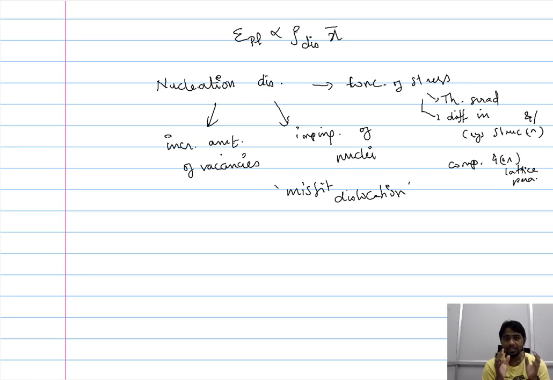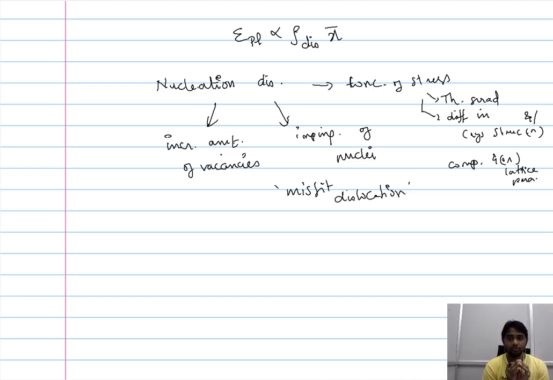So all these are not formed because you impose an external stress. These are formed within the material because of the condition that the material is exposed to, or because of the changes that the material experiences internally. So you have internal stress, you have nuclei, and you have vacancies. All that happens internally within the material. Now, unless an external stress or an external mechanical condition is imposed, these dislocations stay within the system as a defect.